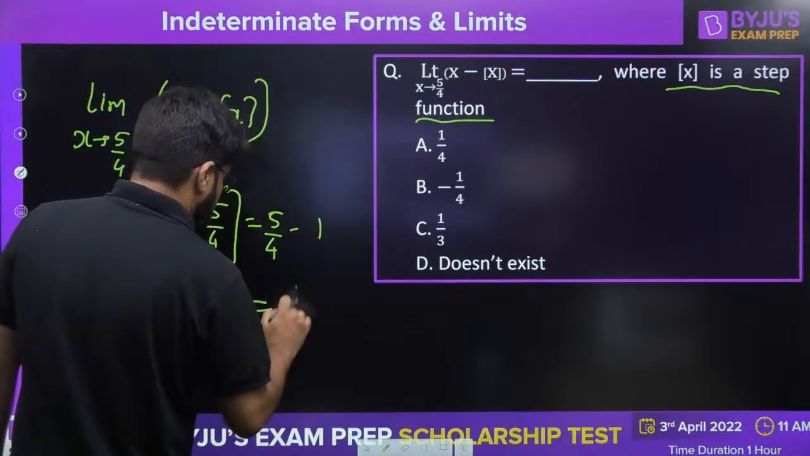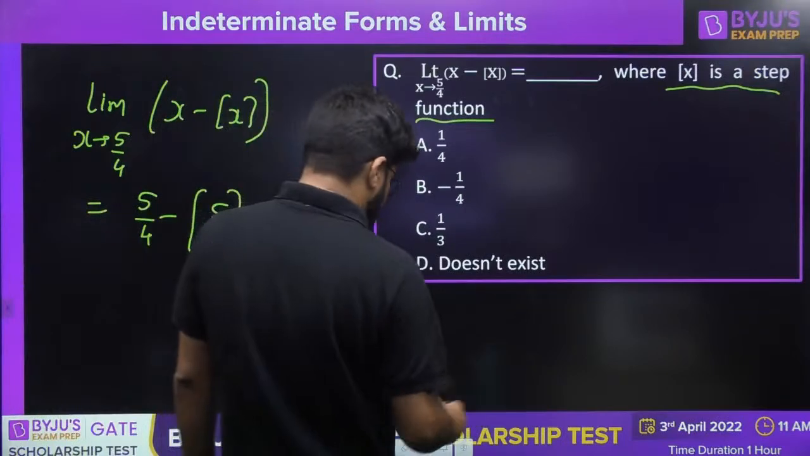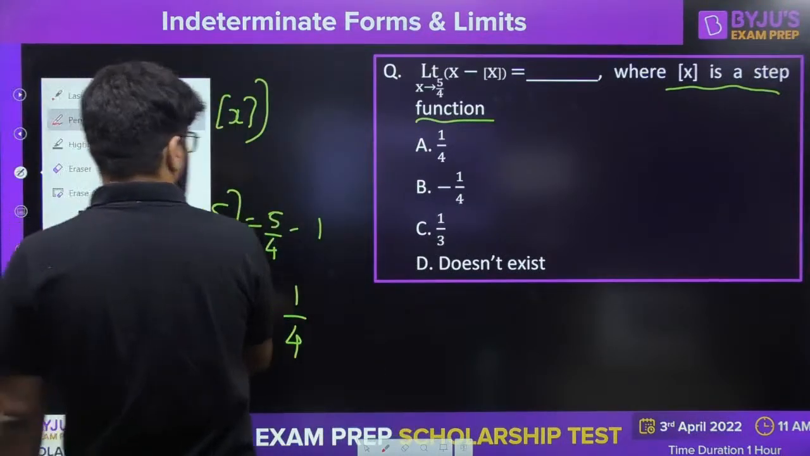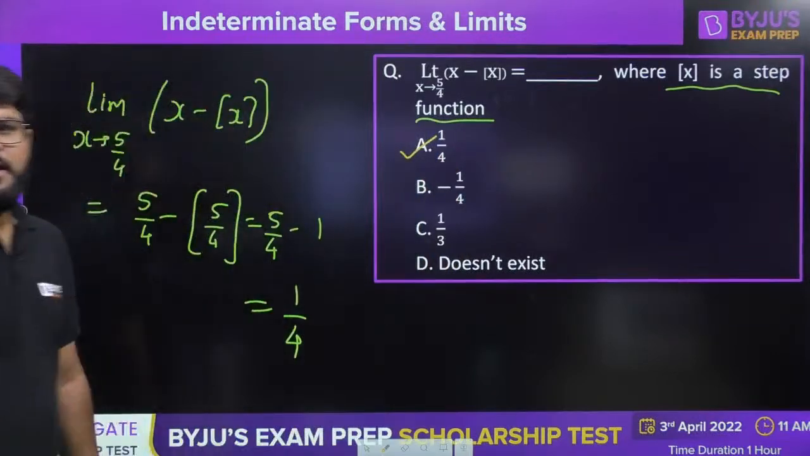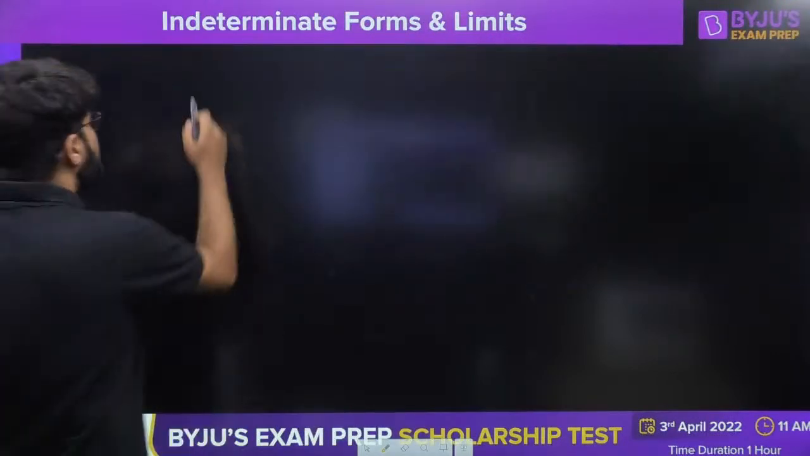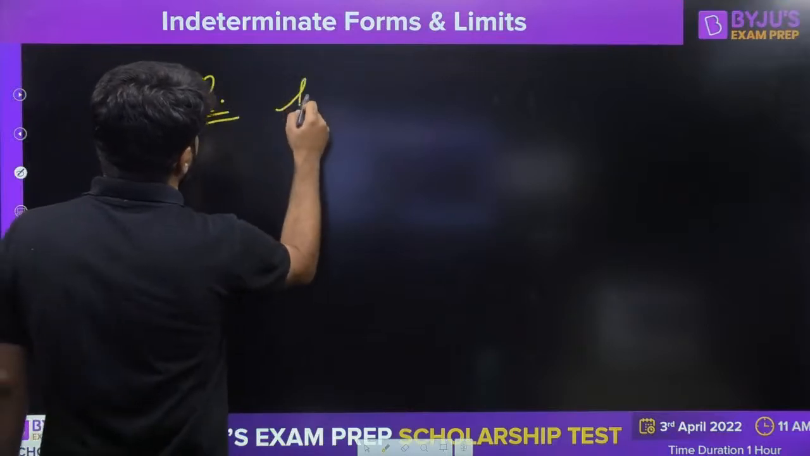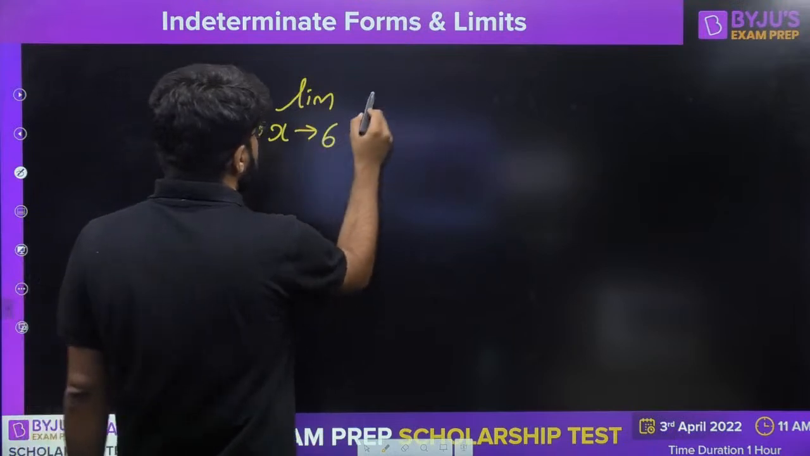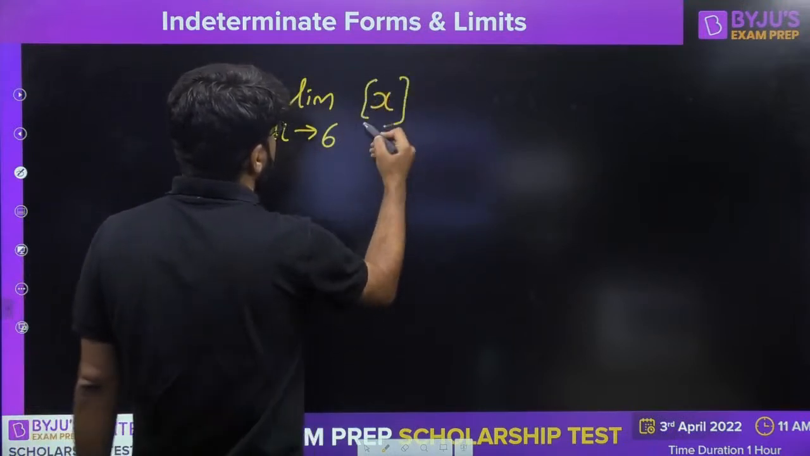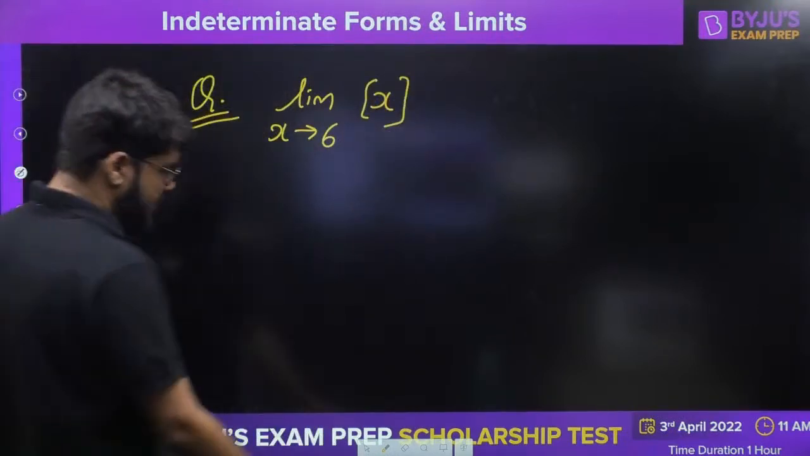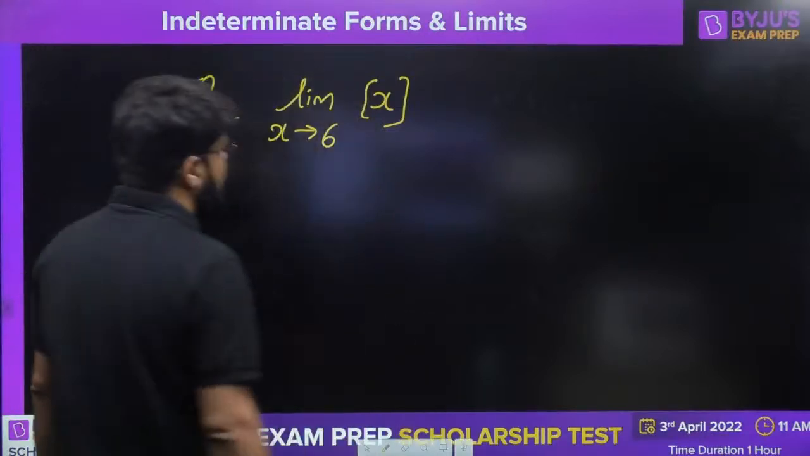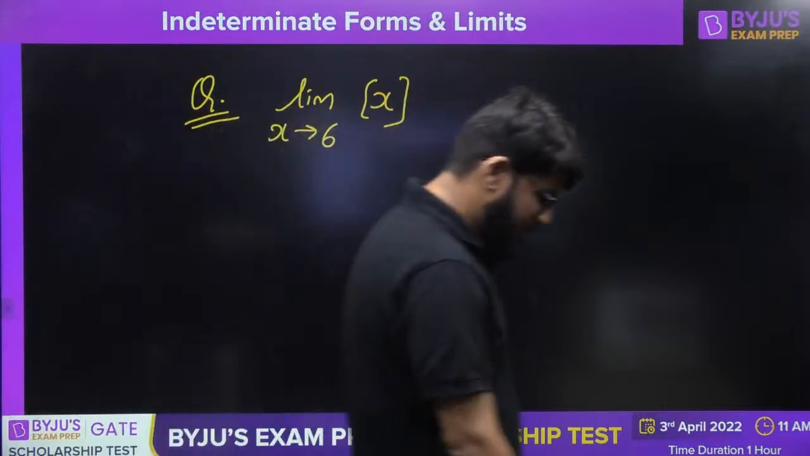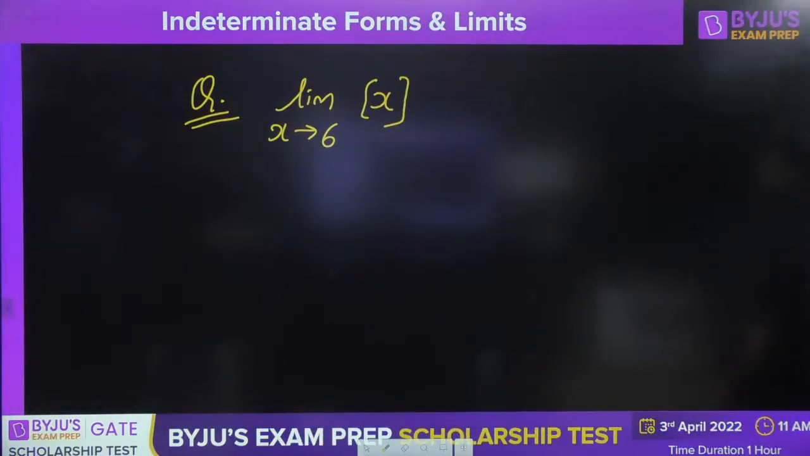The answer is 1/4, option number A. But suppose if I frame another question, the question is limit of x tending to 6, floor x. Okay, limit of x tending to 6, floor x.